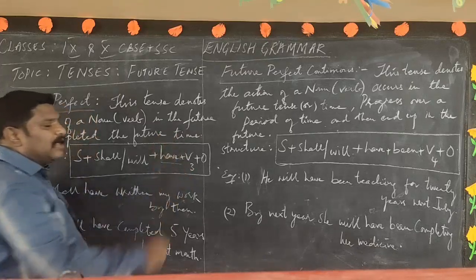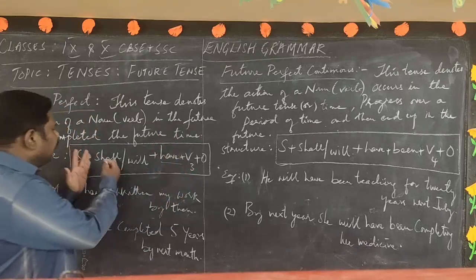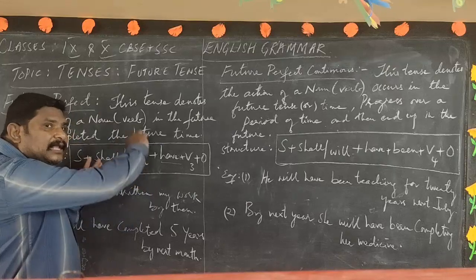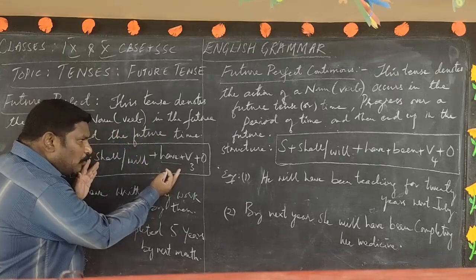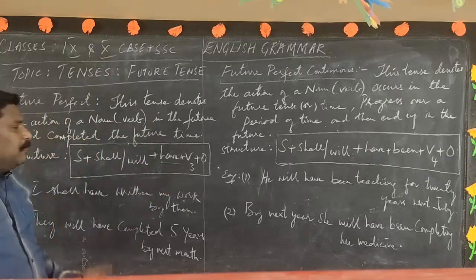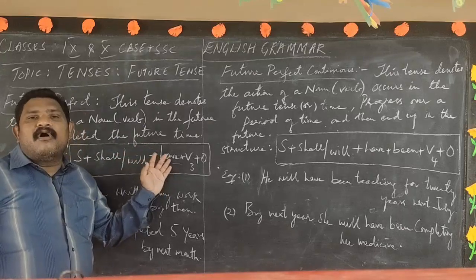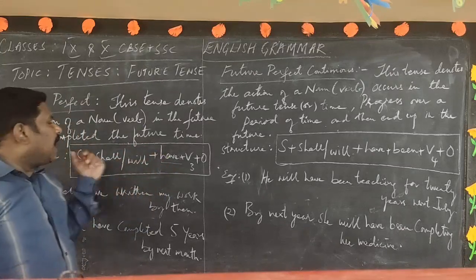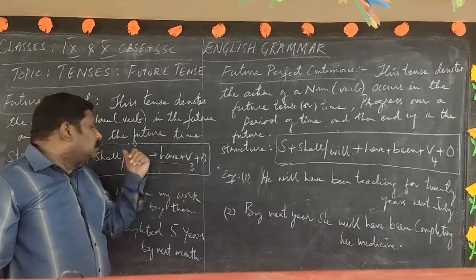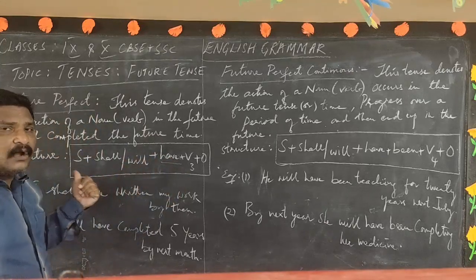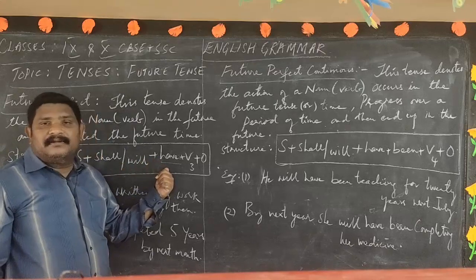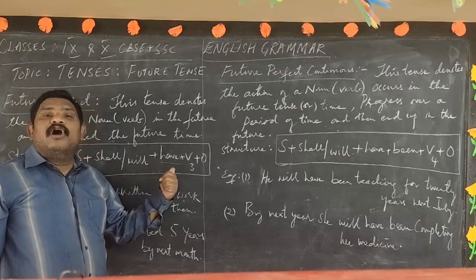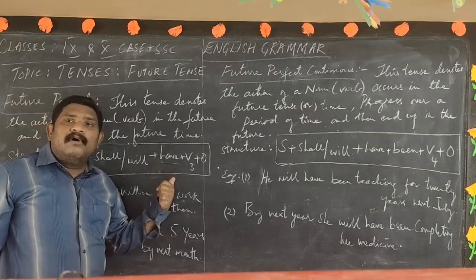Because whenever there is shall or will, it is followed by have. Has will not fall here. After that comes the verb of the third form.